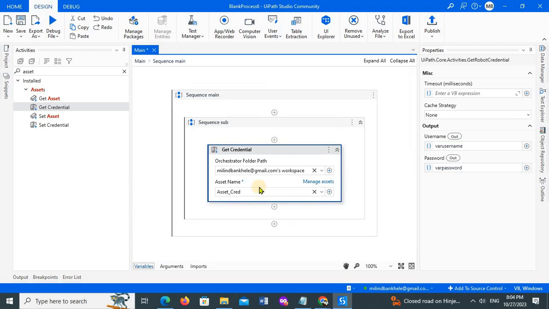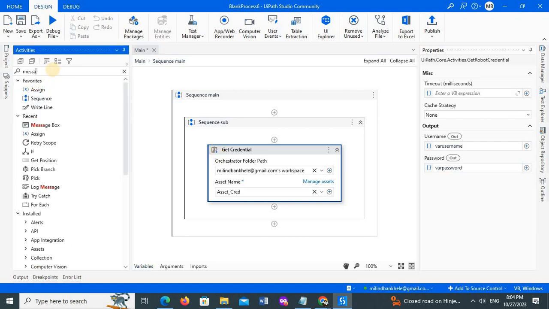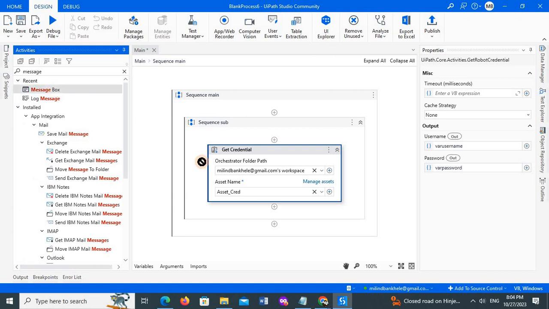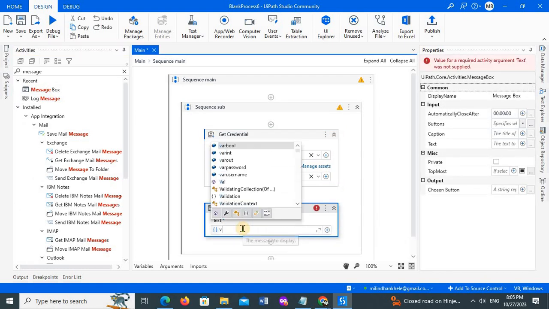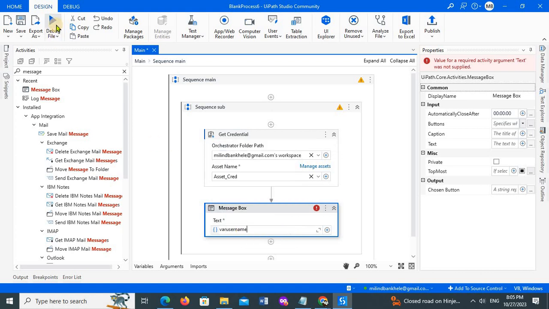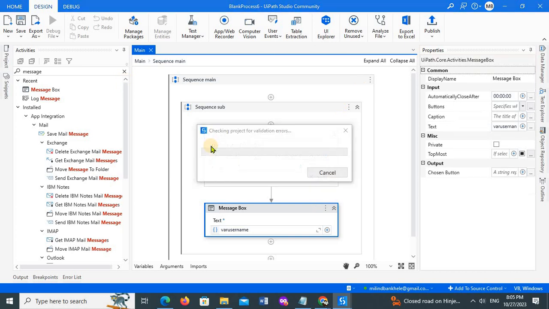Now we'll see how SecureString works. If I use a message box with username, I can easily see my username value, but I cannot see the password directly.